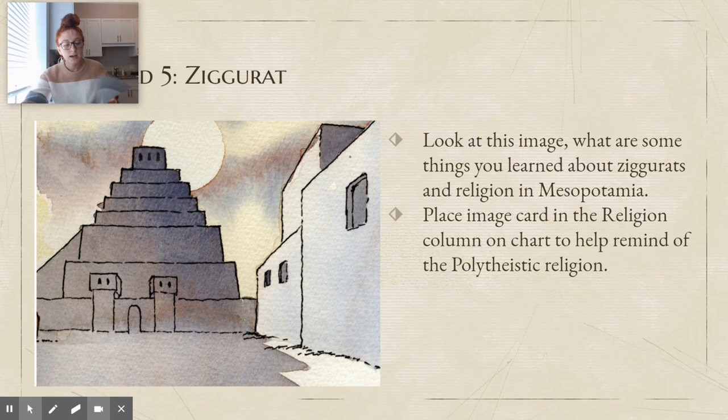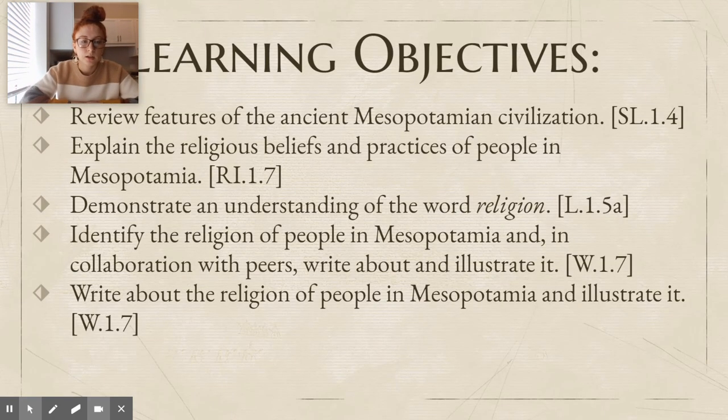All right, my sweet friends, that is all for today. Let's double check our learning objectives. We were able to review the features of ancient Mesopotamian civilizations. Yes. We were able to explain the religious beliefs and practices of people in Mesopotamia. Yes. We were able to demonstrate an understanding of the word religion. Yes. And here in a moment, you're going to identify the religion of people in Mesopotamia and in collaboration with peers, write about it and illustrate it.